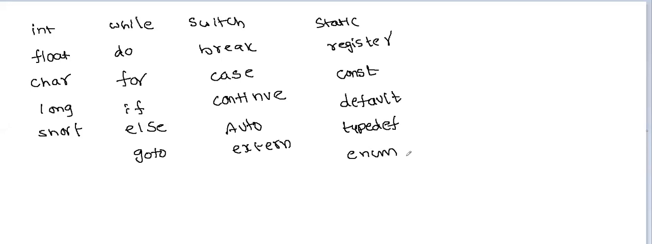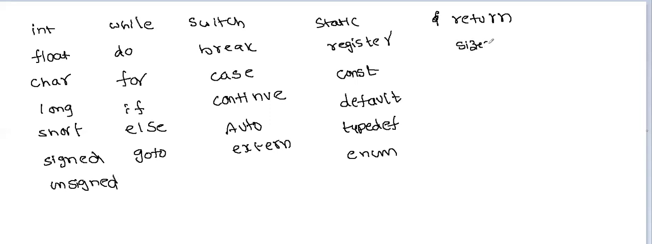Now in functions, if the function wants to return something, return is the keyword. And coming to data types, we have two modifiers. One is signed, which is automatic, and another one is unsigned. Coming to operators, sizeof is an operator.